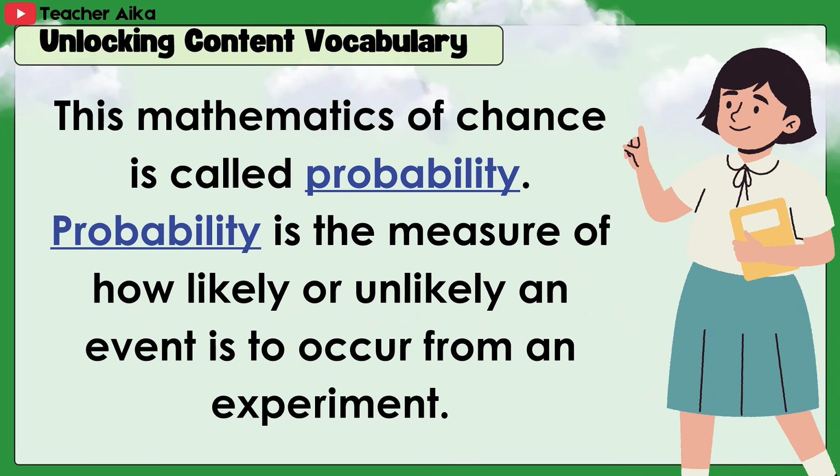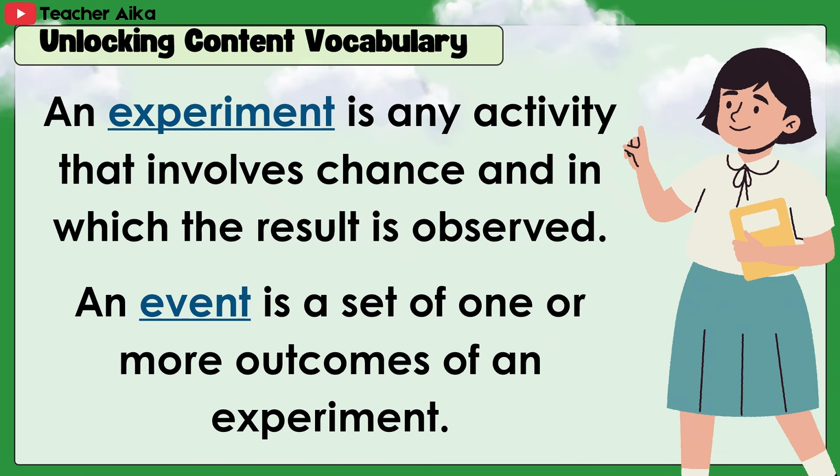This mathematics of chance is called probability. Probability is the measure of how likely or unlikely an event is to occur from an experiment. An experiment is any activity that involves chance and in which the result is observed.